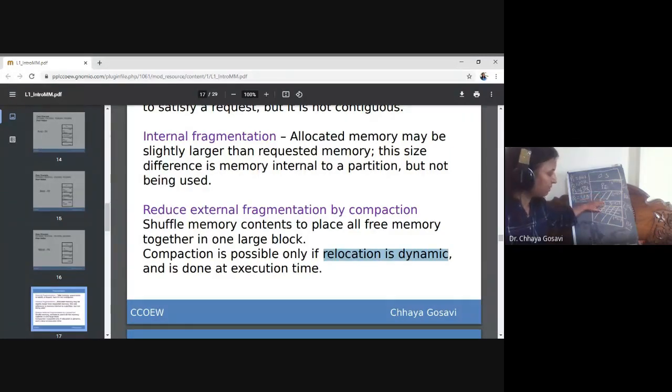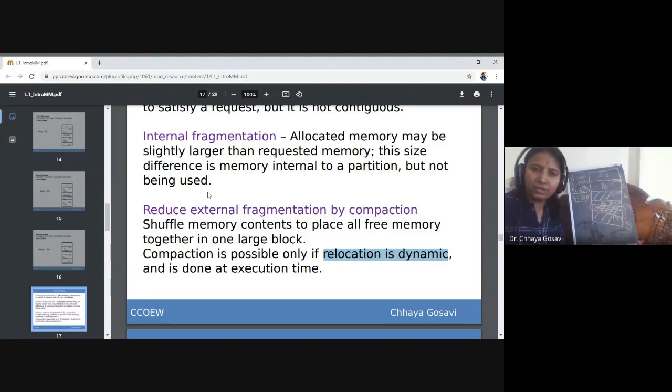So this is possible if you have a relocation or dynamic loader which can change these physical addresses at runtime. Then you can shift allocated processes to one end and free blocks to the other end, and merge those free blocks to create one large block which is large enough to accommodate the new process.